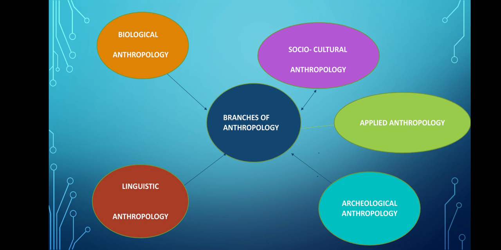So how many types of branches of anthropology are there? There are 5 types of anthropology. So these are the 5 branches which I have explained in the next slides. The first is biological or physical anthropology, second socio-cultural anthropology, third applied anthropology, fourth archaeological anthropology, and fifth linguistic anthropology. So these are the 5 branches of anthropology.